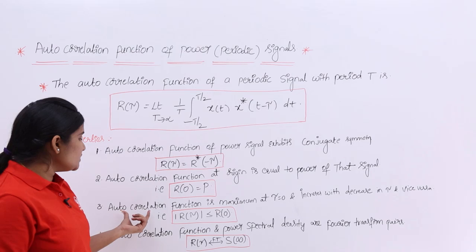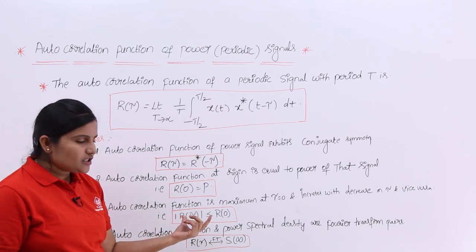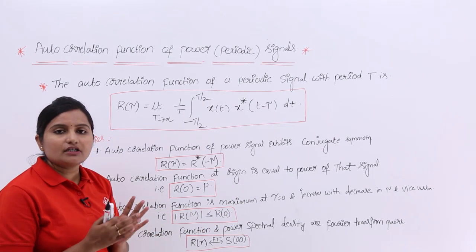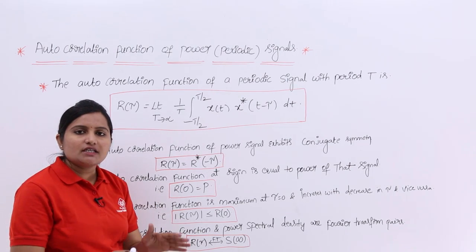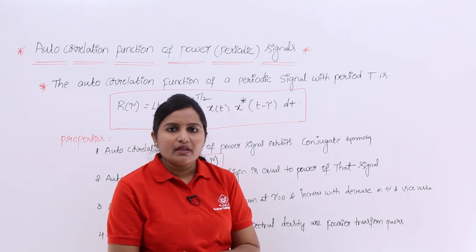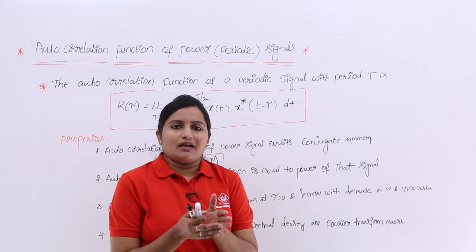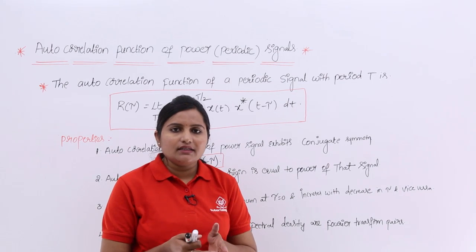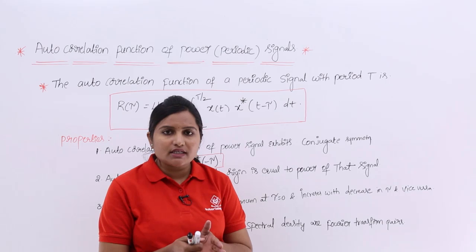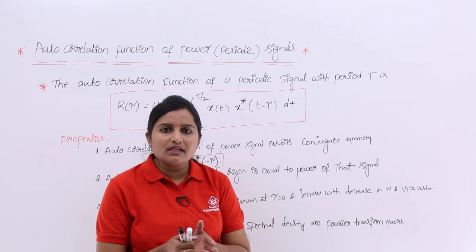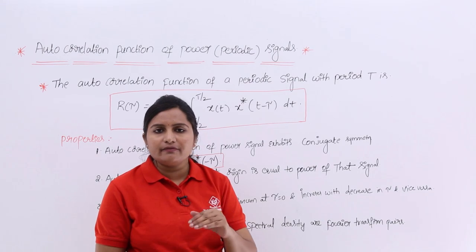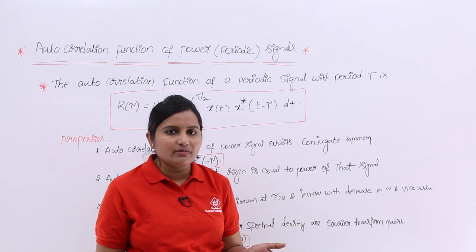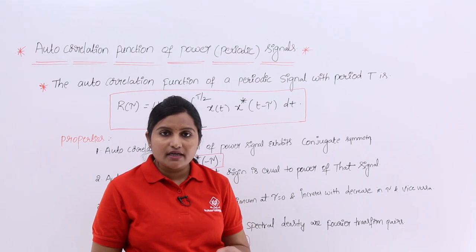Now coming to the third property, autocorrelation function is maximum at tau equivalent to 0. As I told you, autocorrelation function is nothing but a measure of similarity. When you are getting the similarity between two signals, if the two signals have similarity, then you will get autocorrelation function. If the signals do not have any similarity, then you are going to get 0.